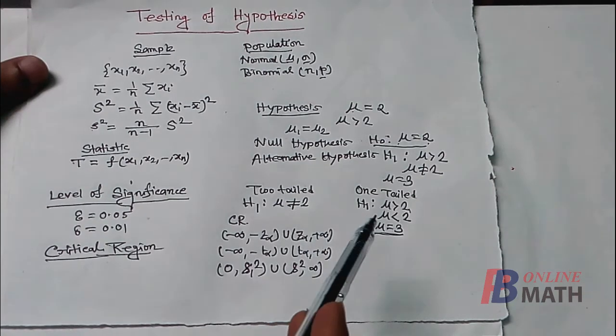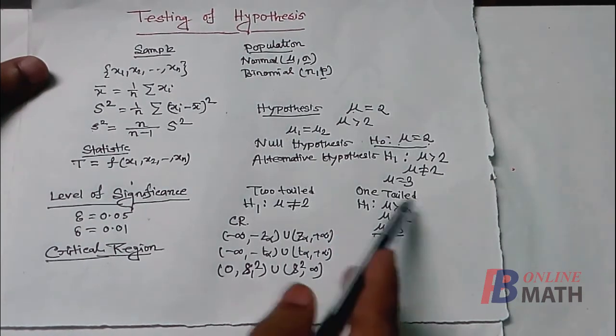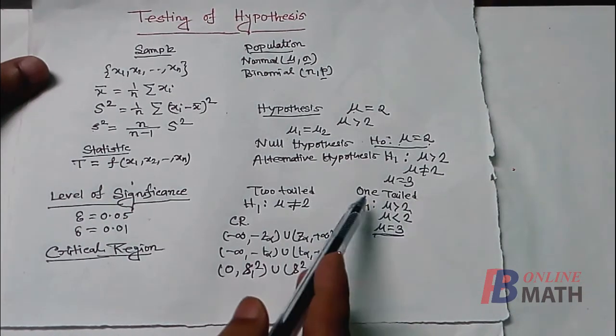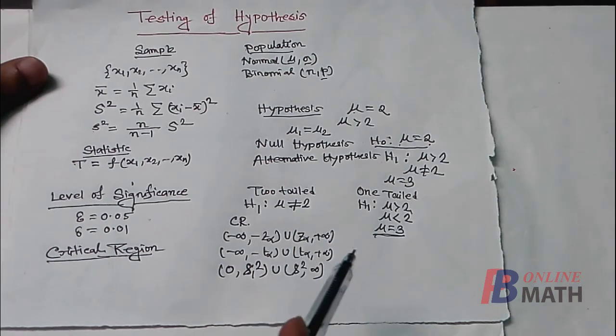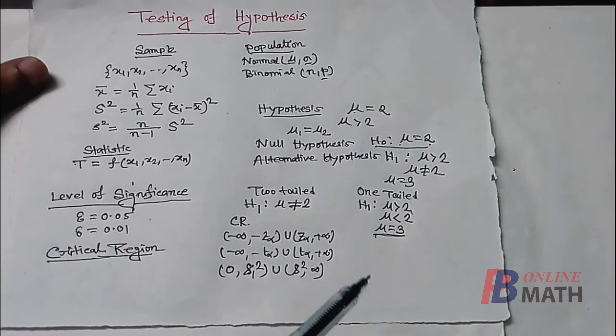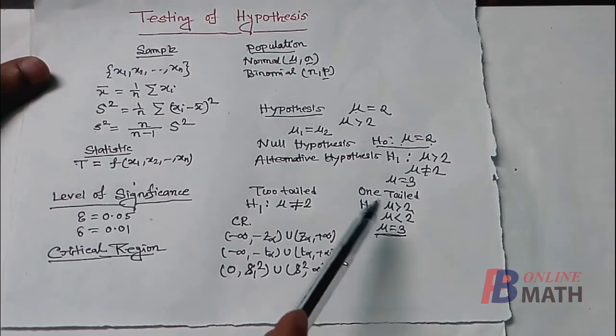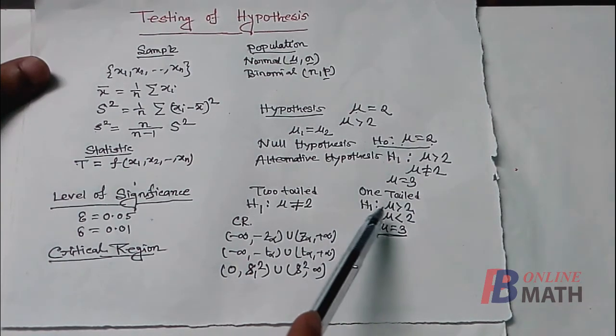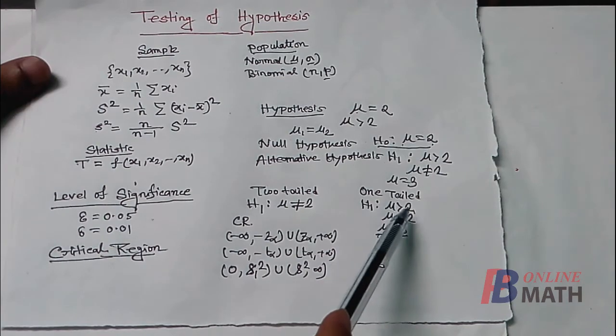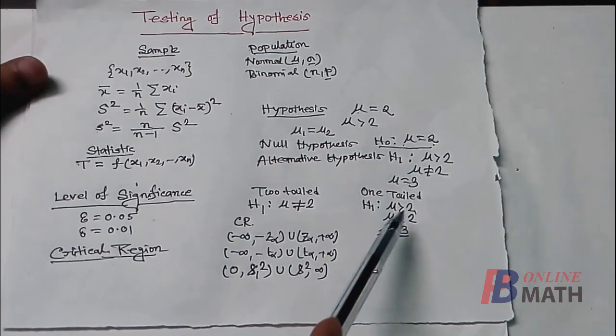Next, suppose that the alternative hypothesis is of the form like that. Then the test is a one-tailed test. In that case, we have to select the critical region from one end. Suppose the alternative hypothesis is mu greater than 2. So this is a right-tailed test.